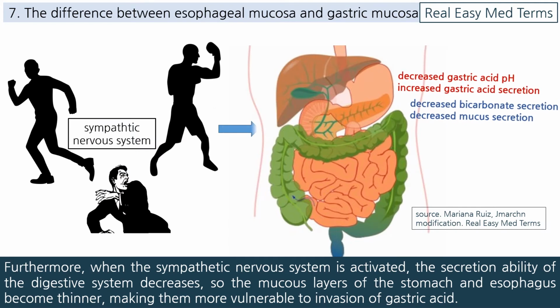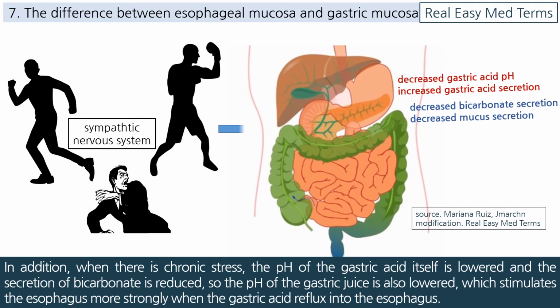Furthermore, when the sympathetic nervous system is activated, the secretion ability of the digestive system decreases, so the mucus layers of the stomach and esophagus become thinner, making them more vulnerable to invasion of gastric acid. In addition, when there is chronic stress, the pH of the gastric acid itself is lowered and the secretion of bicarbonate is reduced, so the pH of the gastric juice is also lowered, which stimulates the esophagus more strongly when the gastric acid reflux into the esophagus.